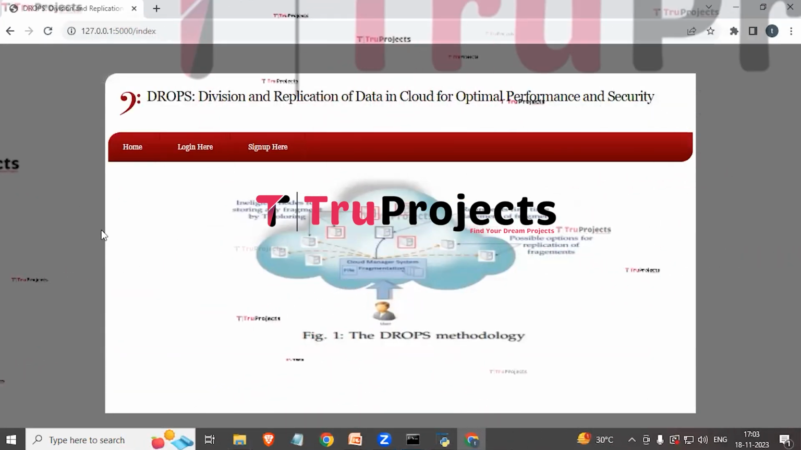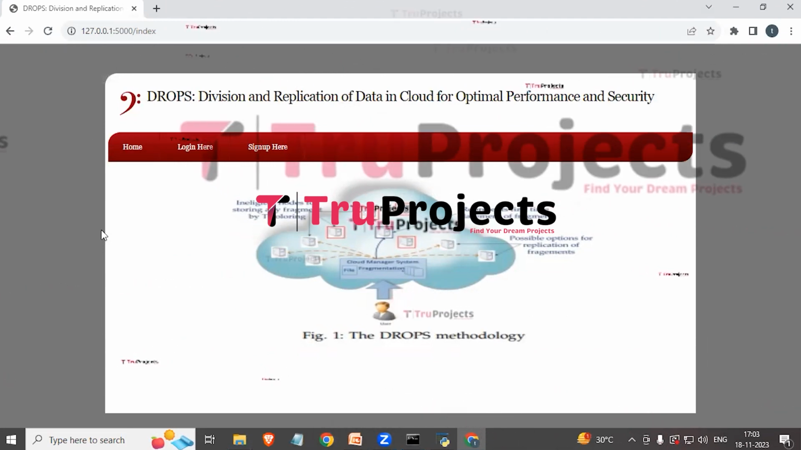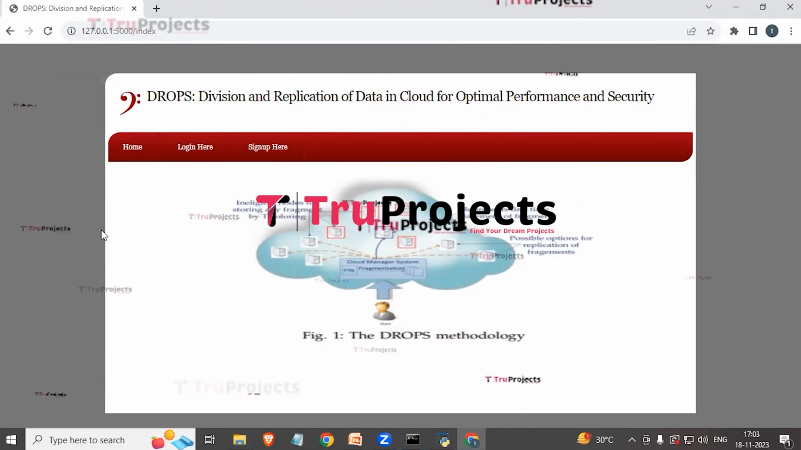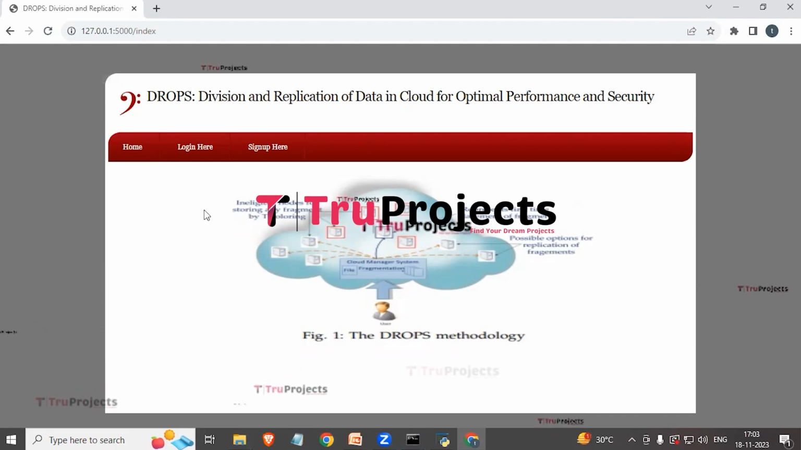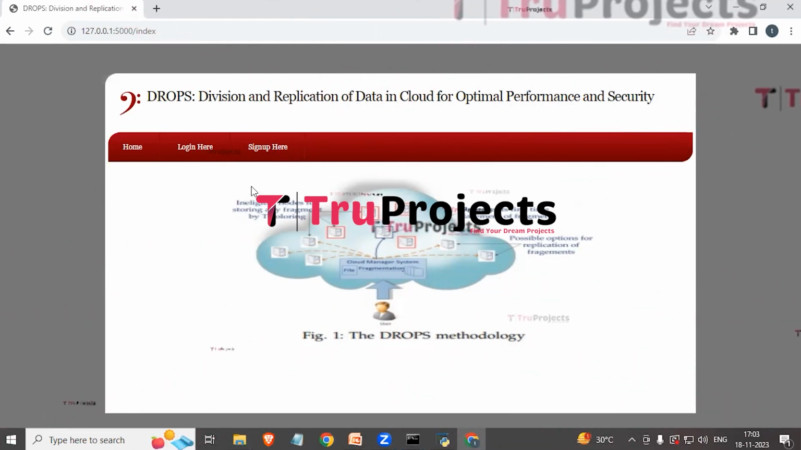So here we can see the web page of the project is displayed in the browser, and this web page is built by using the Flask framework. Here we can see two links, which are the login here link and the sign up here link. First we need to click on the sign up here link to add the users.